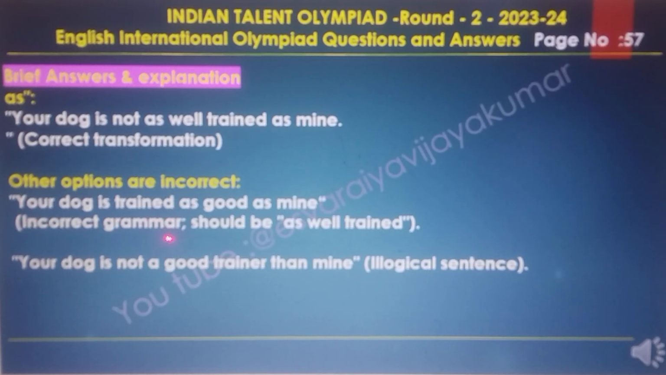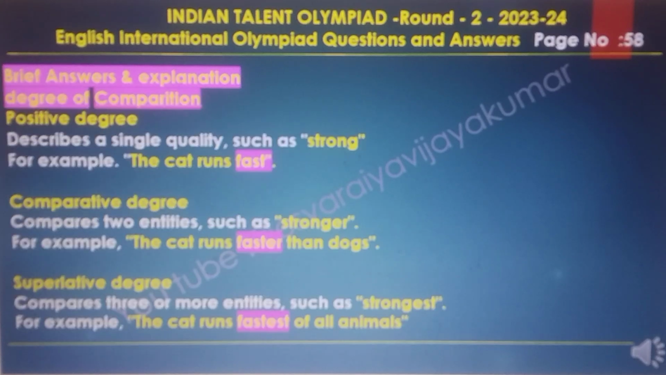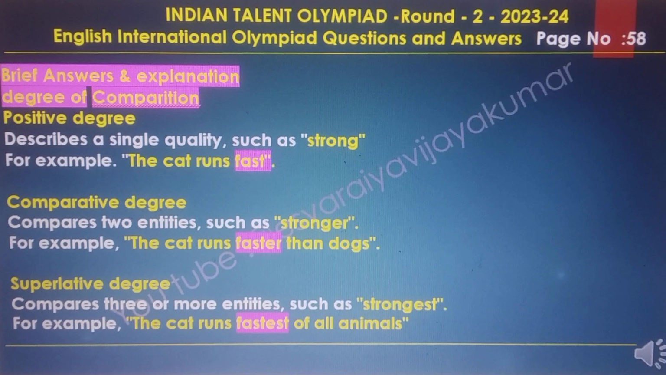Your dog is trained as good as mine: incorrect grammar, it should be as well trained. Your dog is not a good trainer than mine: illogical sentence. So we have the conclusion of these questions. Degrees of comparison are mentioned here.